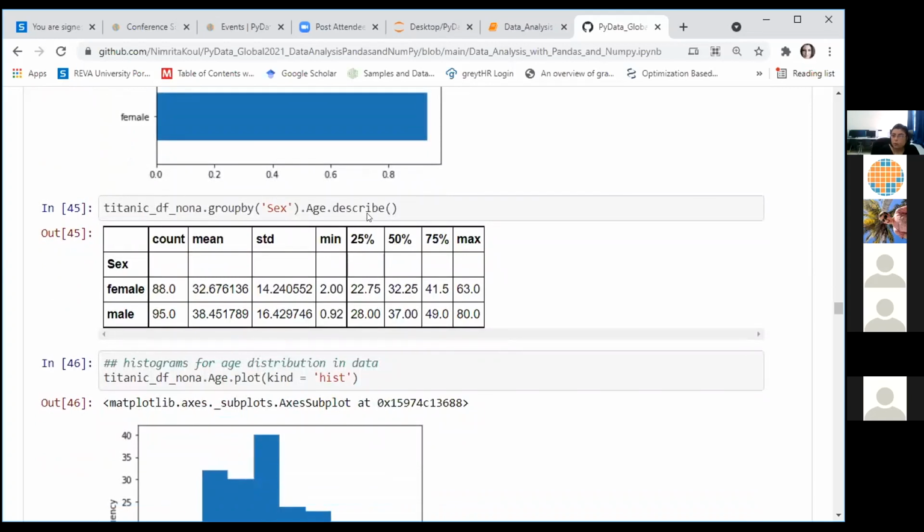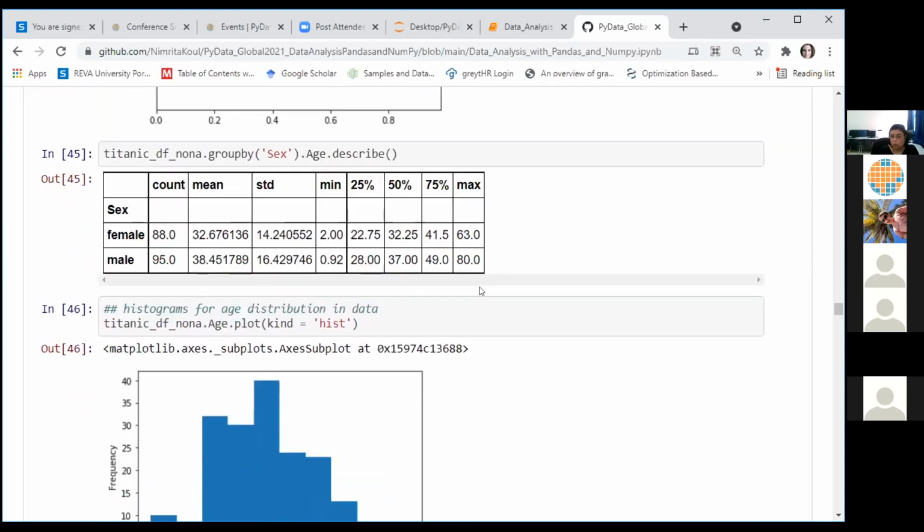We can also apply the describe function on the groups that we can create from our data frame based on one or more columns. We have used the describe function here to describe the ages of the 2 sex groups. For females and males, we have the count, the mean age values, the standard deviation of their ages, and so on.